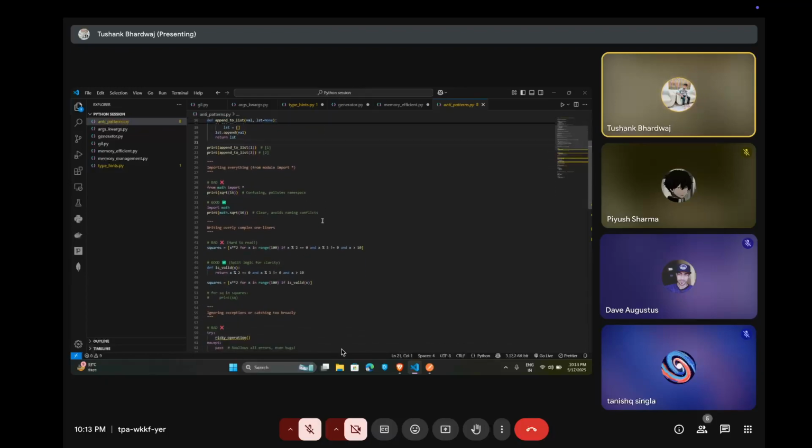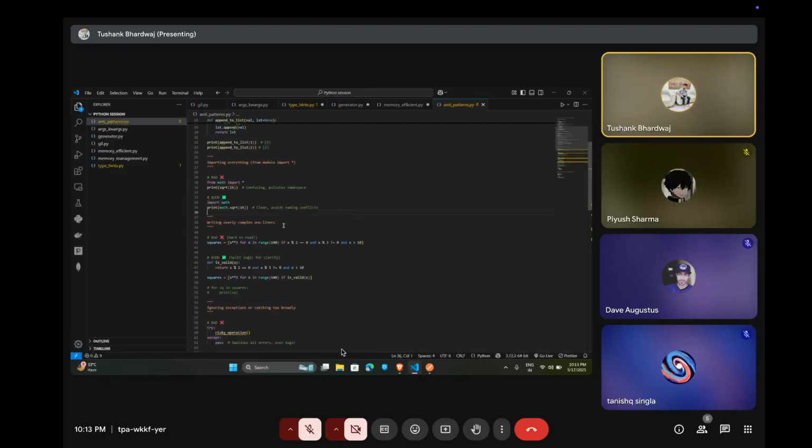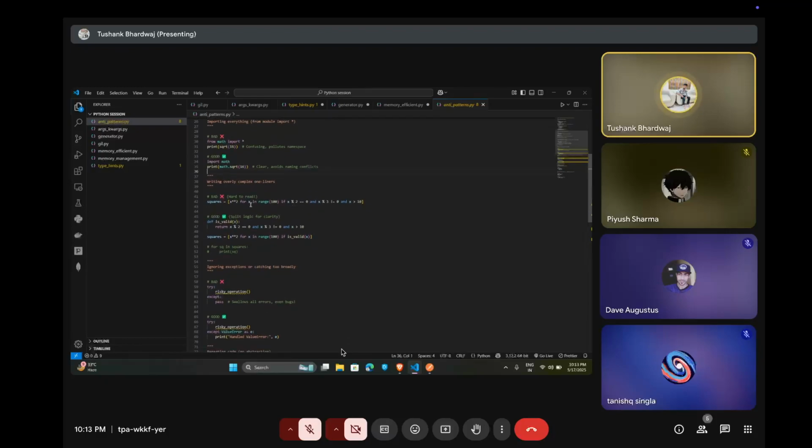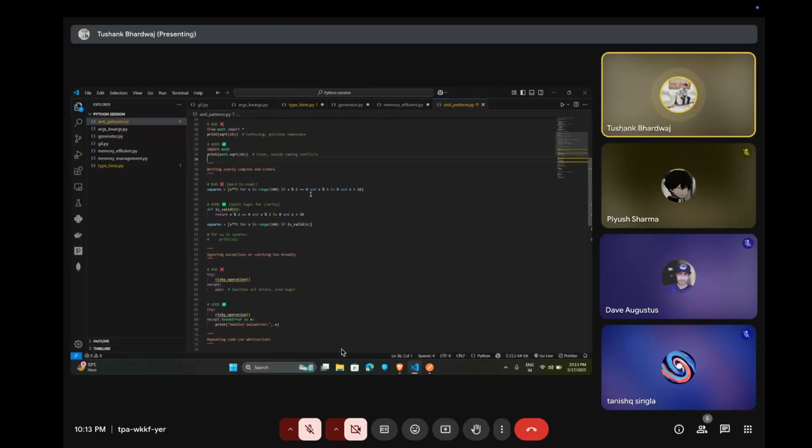The second one is importing, like from math import everything. But if we need square root, then we can use import math and call math.sqrt. Next is writing overly complex one-liners. In this, we can use list comprehension.